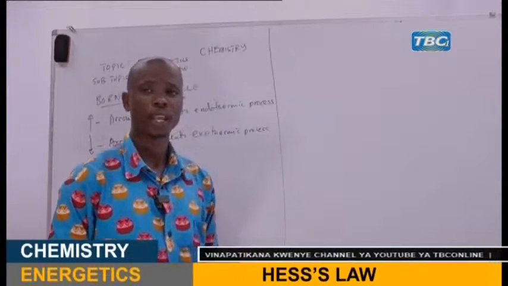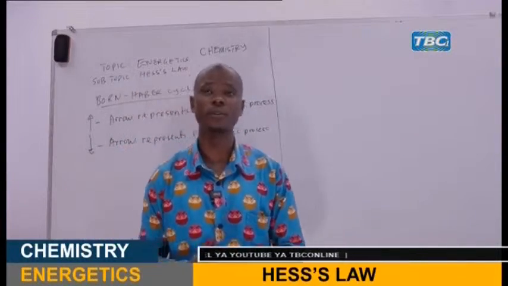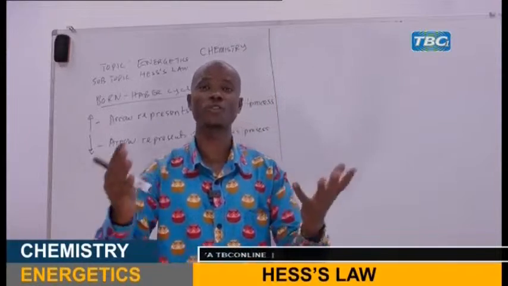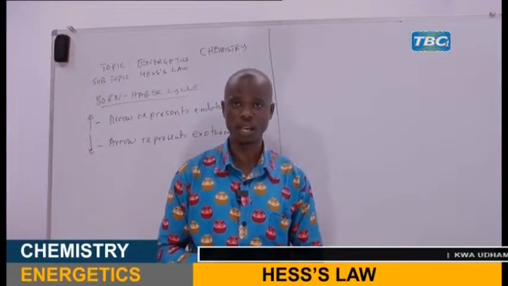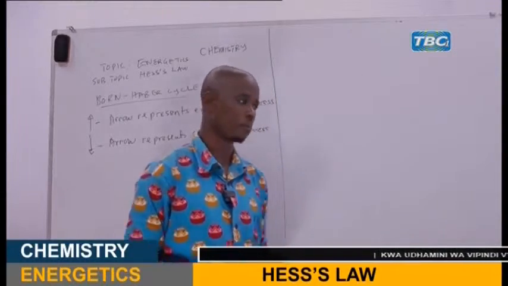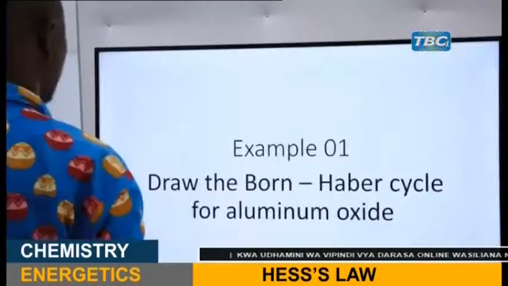There are different ways of constructing the Born-Haber cycle, but today I'm going to present one of the simplest ways on how to draw it. Now, let's see the examples. We have the first example.